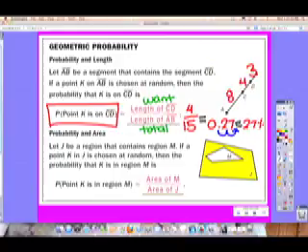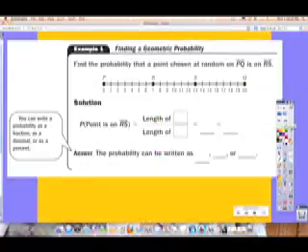Next one. I like the number line one. So find the probability that a point chosen at random on PQ is on RS. Let me give you time. Try this one on your own. First question, how long is the entire thing? All right, 20. Does that go in the numerator or the denominator? Denominator, I'm going to put it right here. Numerator is where we want it to land.